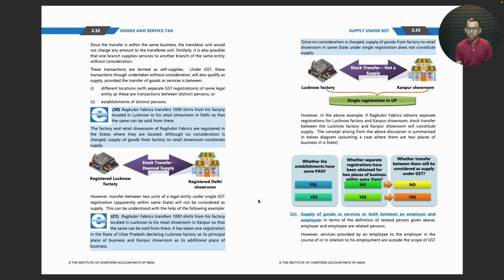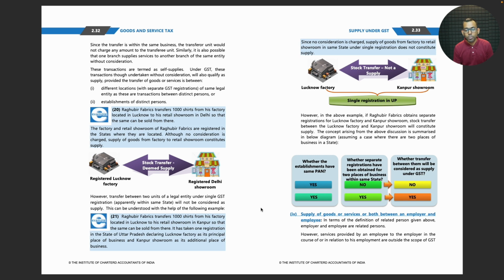If they have a different registration number, then they will be treated as distinct persons. Therefore, the transactions between them will be deemed supply only. But if the entity is the same, and the establishments are two separate establishments, but they are registered under a single GST registration, then no, they are not distinct persons, and there is no deemed supply.